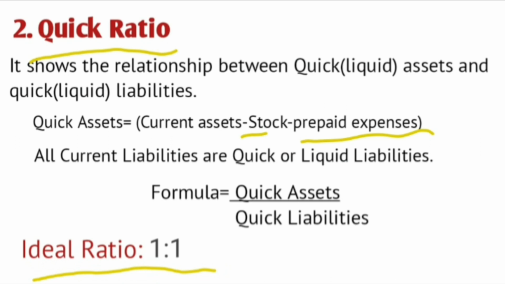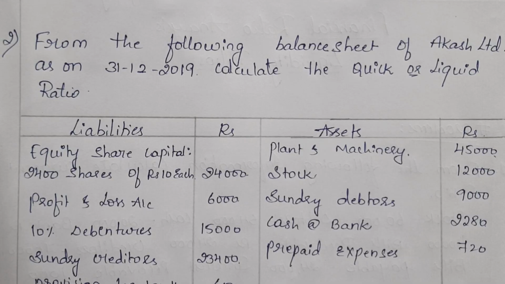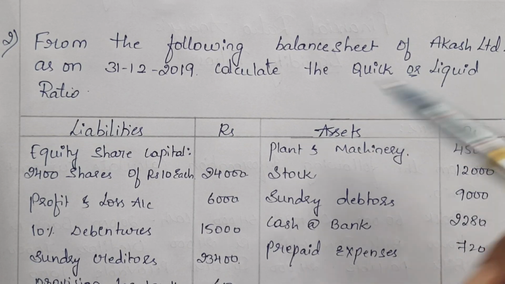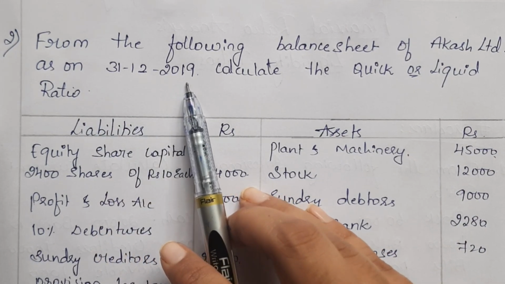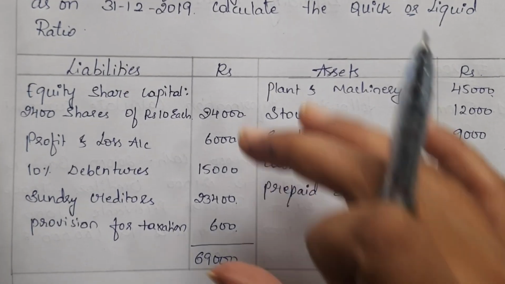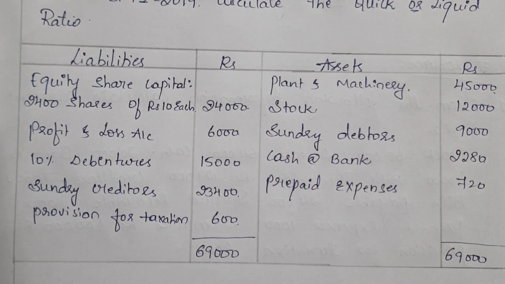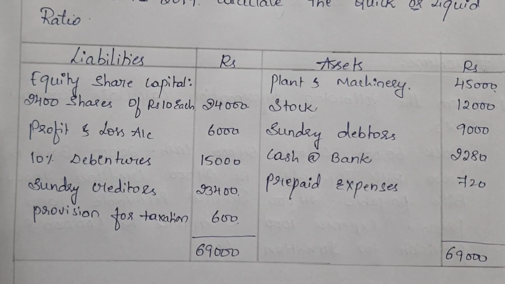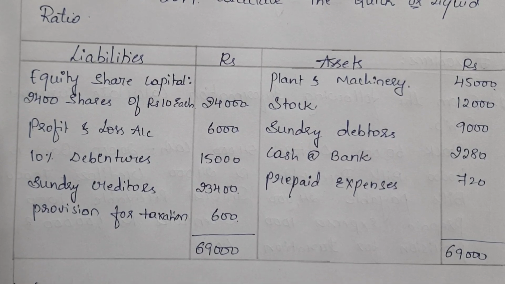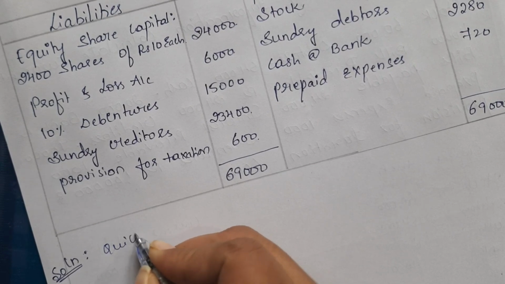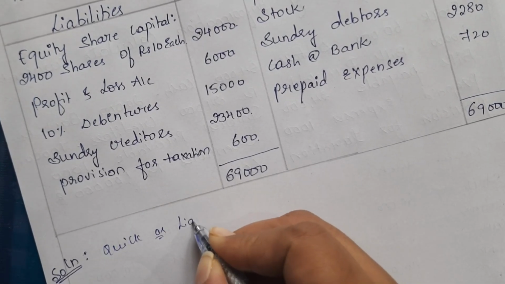Now let us solve a problem on quick ratio. The question is, from the following balance sheet of Akash Limited as on 31/12/2019, calculate the quick or liquid ratio. Again the information is given, basically a balance sheet. We know the formula: quick assets divided by quick liabilities. We should find out which are the quick or liquid assets here.